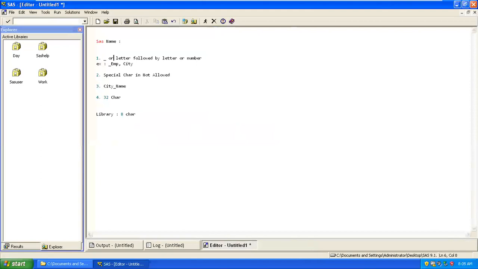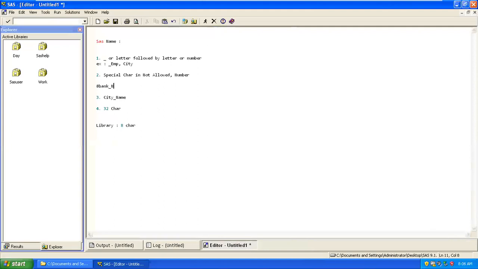And third, not allowed means you cannot start any variable name with a number. If you start with a number, like 8 bank, let's say bank name, I'm writing it like this, it won't be acceptable in your SAS system, because this 8 is something you're talking about the length of it. It could be the length of 8 you are talking about.